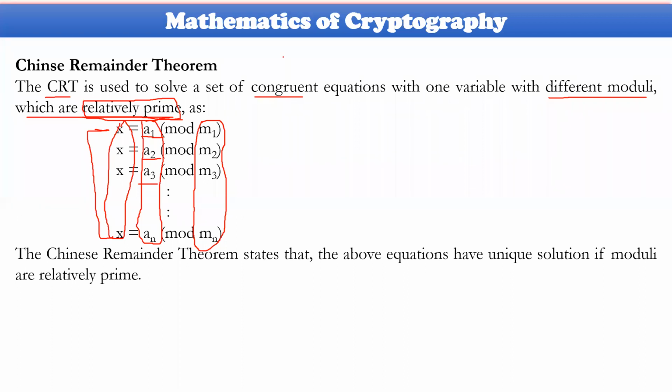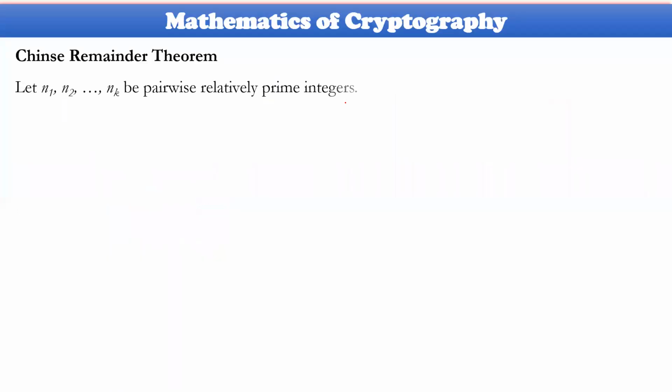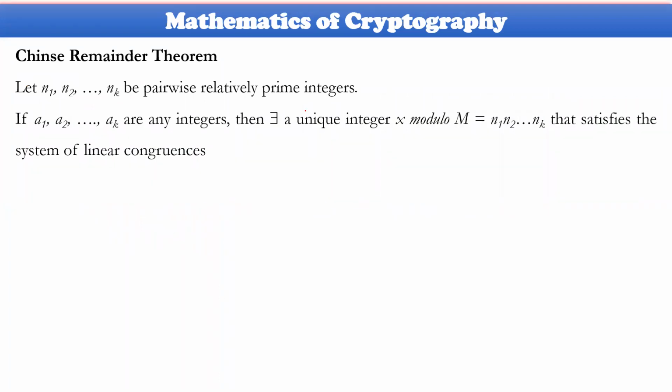Let me give you the specific definition for this one. Let n1, n2, n3, and so on, nk be pairwise relatively prime numbers, and let a1, a2, a3, and so on, ak be any integers.